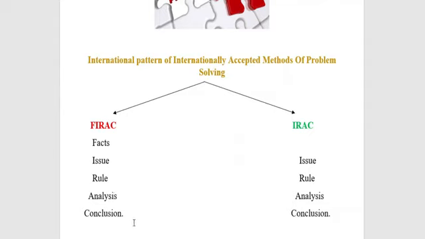So if students straight away jump into conclusion, if they solve this problem the way they write the answer for theory questions, then definitely there are fewer chances of getting the marks. Here, for example, it has been given: X is an active partner of a firm with Y and Z. X retires without giving a public notice. Whether X is liable to the creditor in respect of a loan advanced after his retirement, decide.